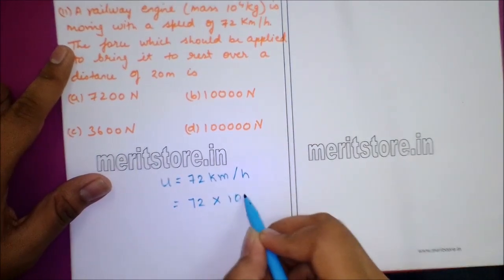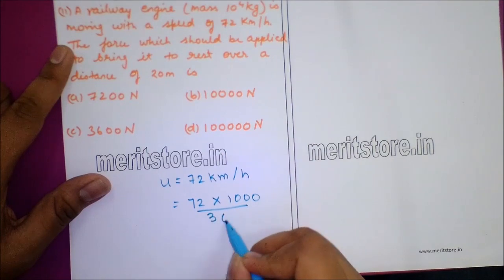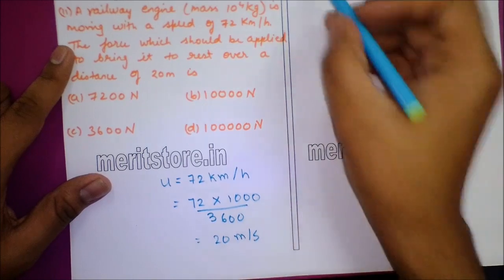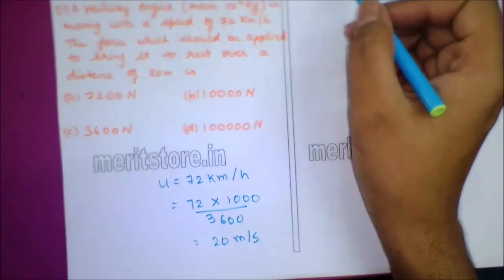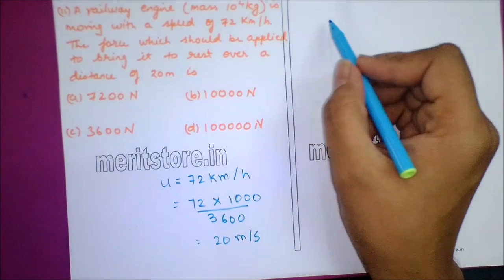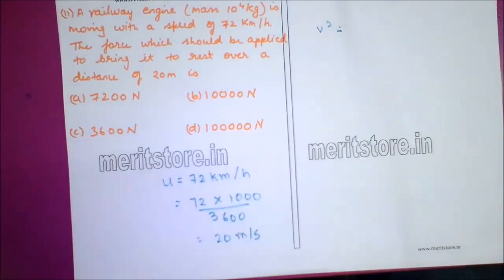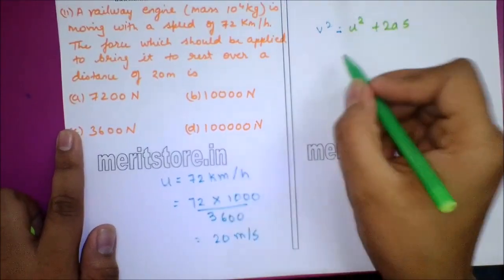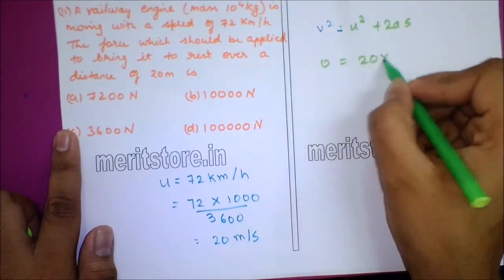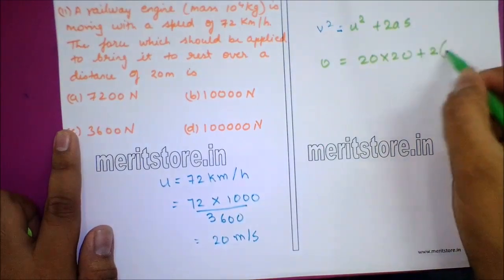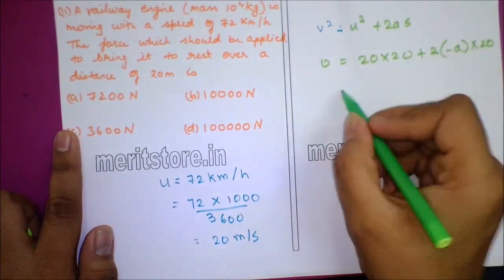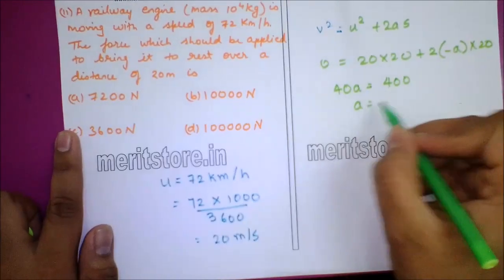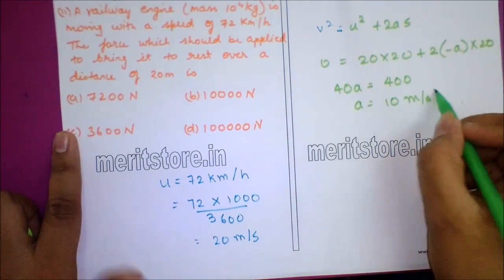72 into 1000 upon 3600, which is equal to 20 meters per second. Final velocity v is equal to 0. Using the formula v square is equal to u square plus 2as, we get 0 is equal to 20 into 20 plus 2 into minus a into 20. So 40a is equal to 400. Value for a is nothing but 10 meter per second square.